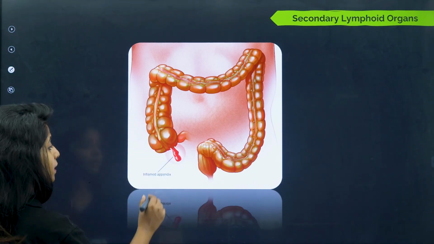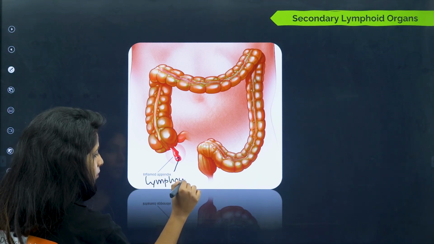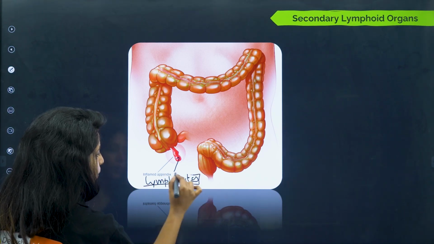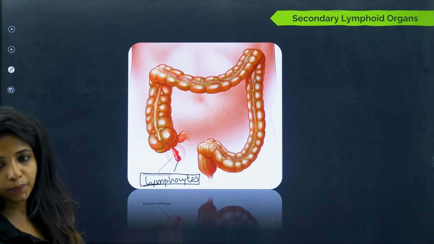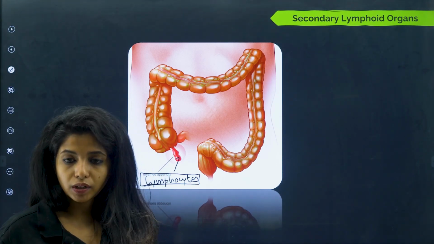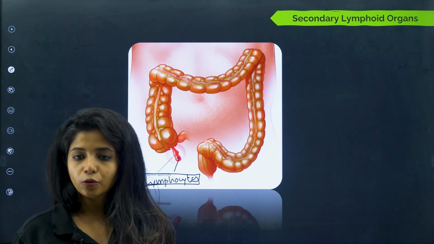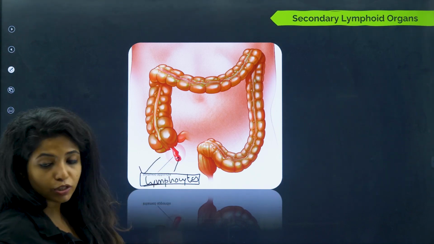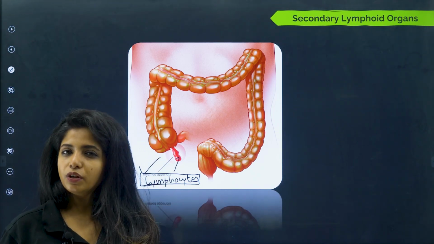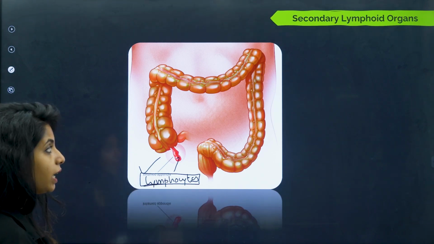Okay, and the appendix is a place where there are so many lymphocytes again, and when antigens come in contact with these lymphocytes, all of them die. So people also remove the appendix, thinking that's a vestigial organ. When there's pain, obviously, when there are grave situations, you should be removing it, but generally there's not a problem. Okay, so they are responsible for lymphocytes and also for harboring good bacteria.